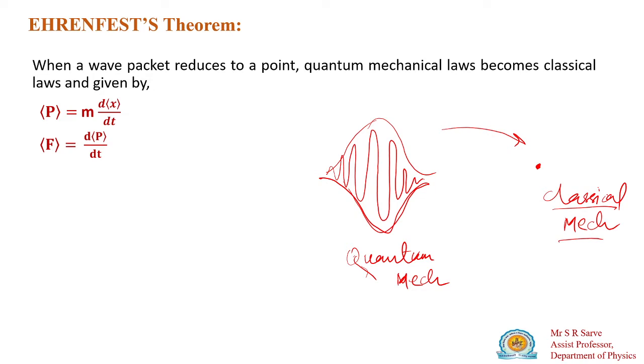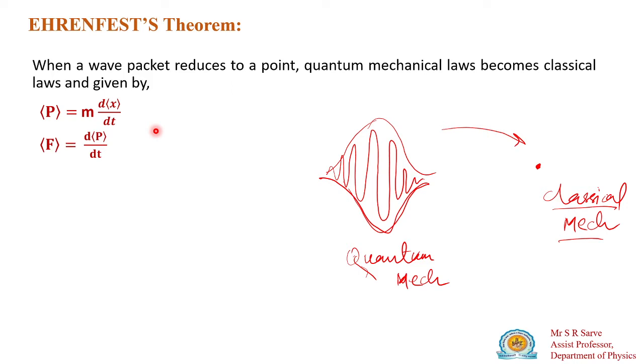That means if you take the average measurement of any observable quantity, here we have taken the average of the position coordinate x, and taking its differentiation, d<x>/dt, this equation will be equal to the expectation value of momentum divided by mass. And this is Newton's second law of motion, force is equal to the rate of change of momentum. So these two laws are classical mechanics laws, which have to be derived from quantum mechanics.